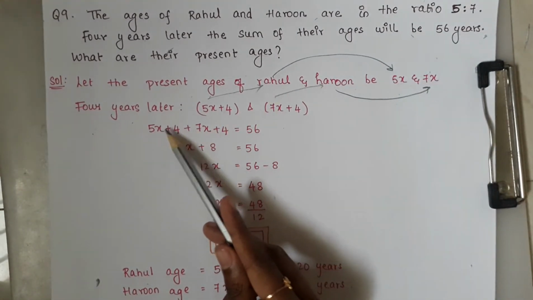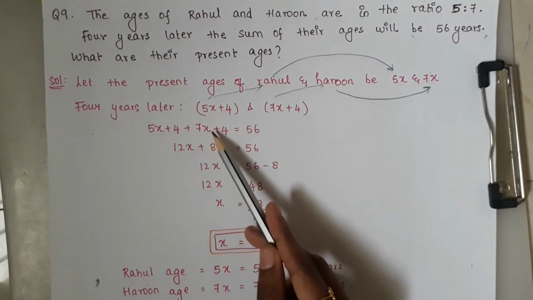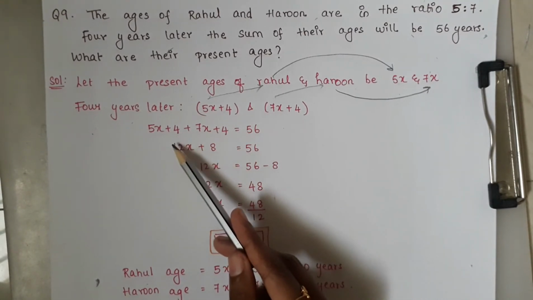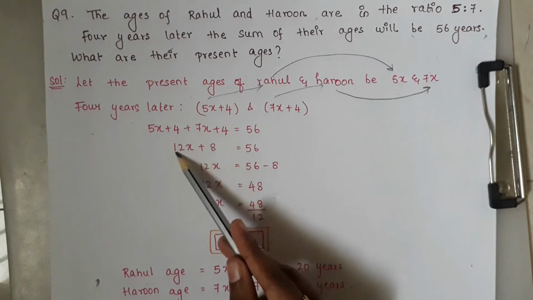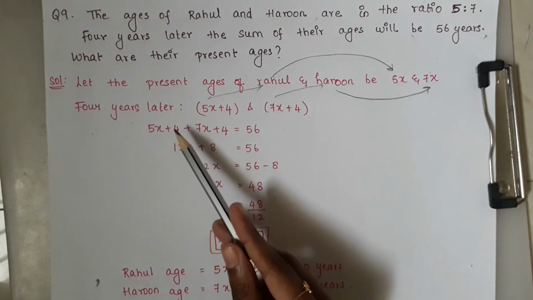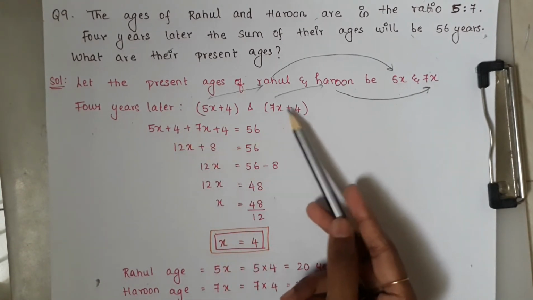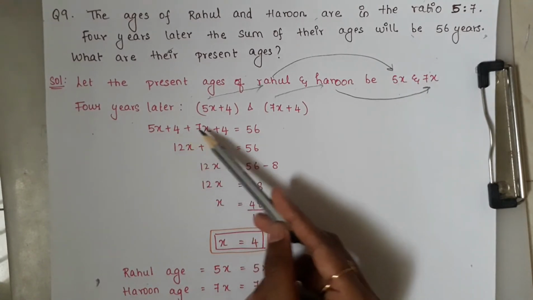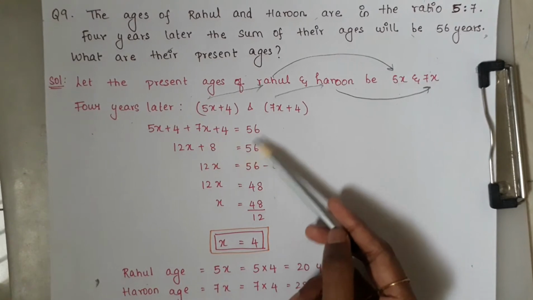So we are adding both the terms, 5x plus 4 and 7x plus 4 equal to 56, and we pick all the variable terms in LHS and take all the numbers to RHS. So if we write, what will we get? 12x, and if we add both the numbers, plus 8 equal to 56.